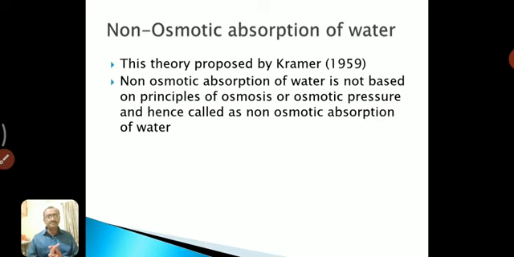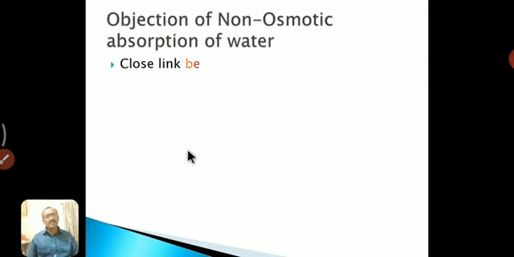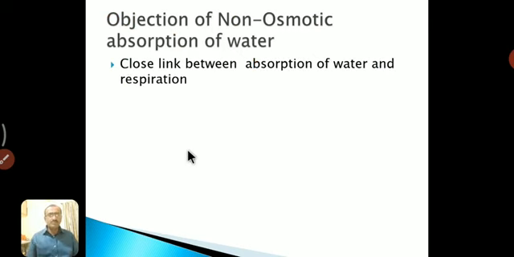This theory is another important theory, but this theory also has some objections. What are these objections? First one is the close link between absorption of water and respiration. What is respiration?